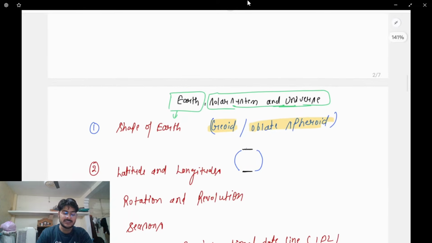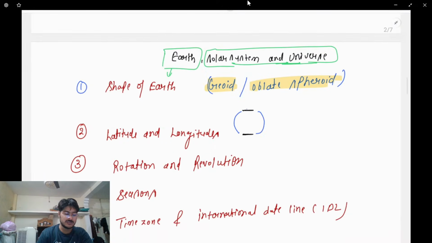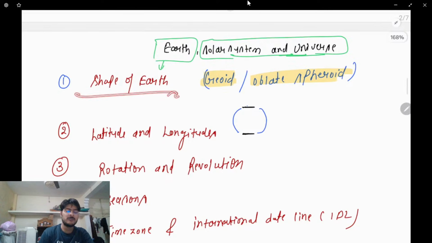And then I've discussed the subtopics in the first point, which is the Earth and the solar system, the universe. So here we'll talk about overall the shape of the Earth. So what is the shape of the Earth? As I've already told you, it is a geoid or oblate sphere. So it is like this, and at the top it is a little bit flat.